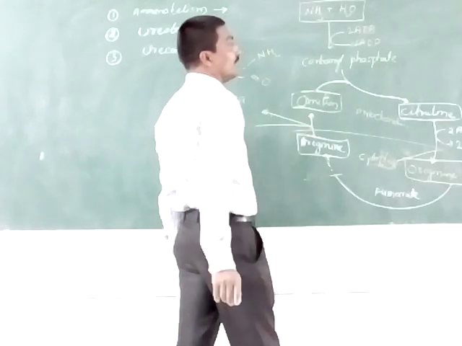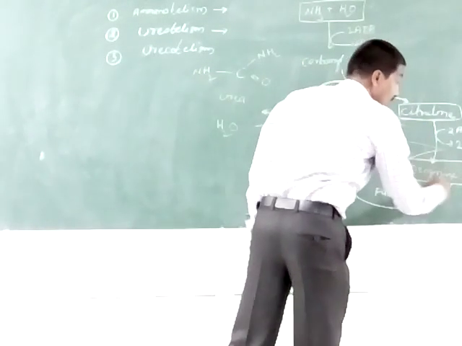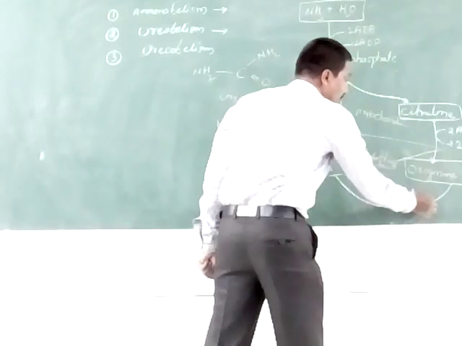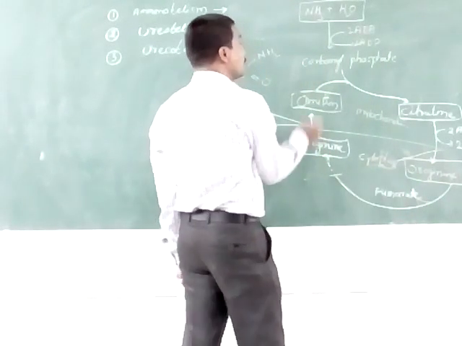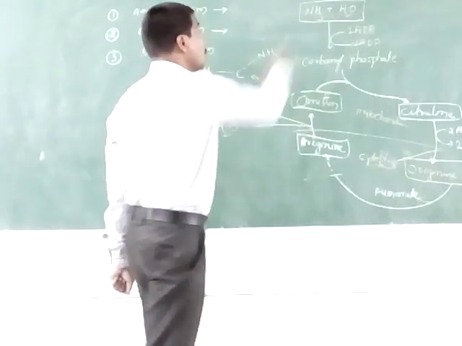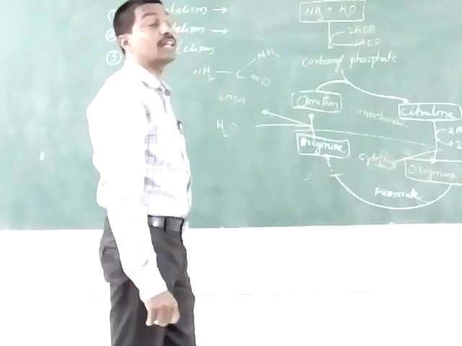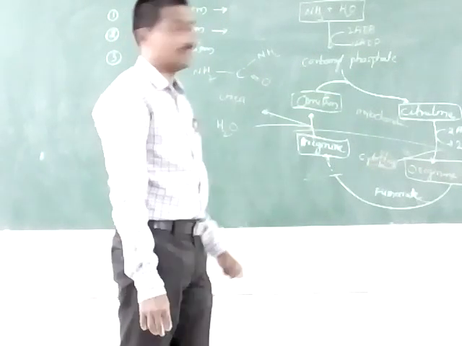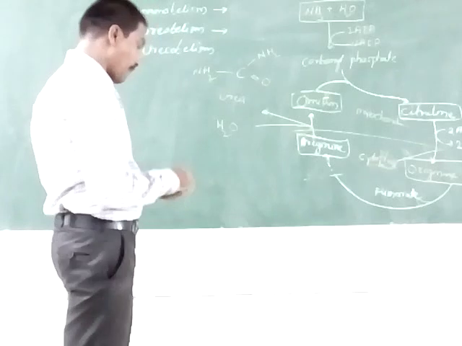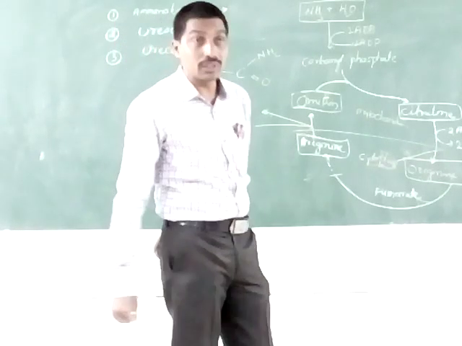Carbamyl phosphate to citrulline to argininosuccinate. The argininosuccinate is converted to fumarate and arginine. The arginine is converted to ornithine. This is known as the ornithine cycle. The ornithine cycle is also known as the Krebs-Henseleit cycle. This is ureotelism. These animals are called ureotelic animals.